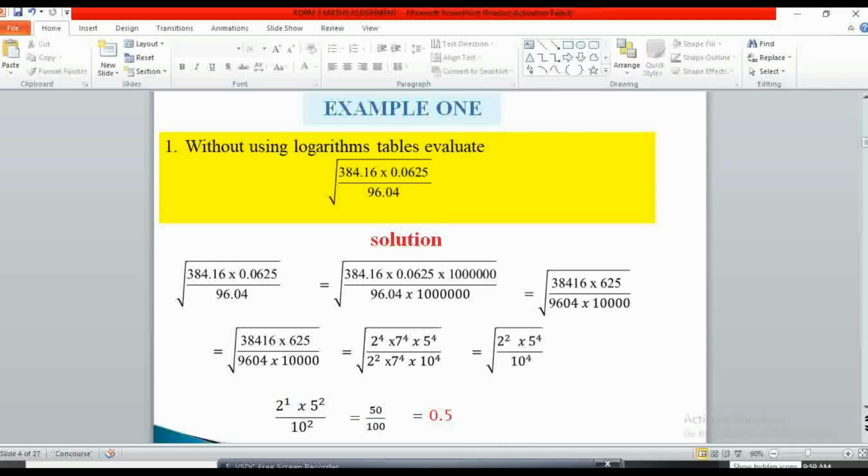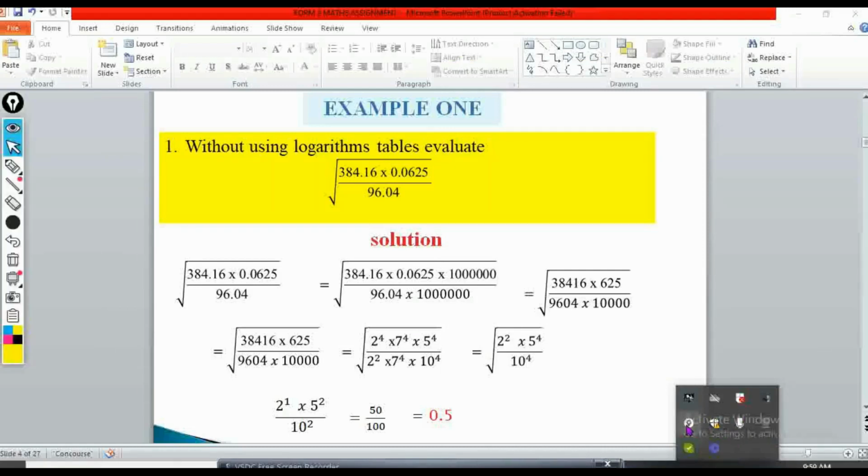So the number that you're supposed to evaluate here is 384.16 times 0.0625, and then everything divided by 96.04, the whole under a square root. So we are supposed to evaluate this without using the mathematical tables.